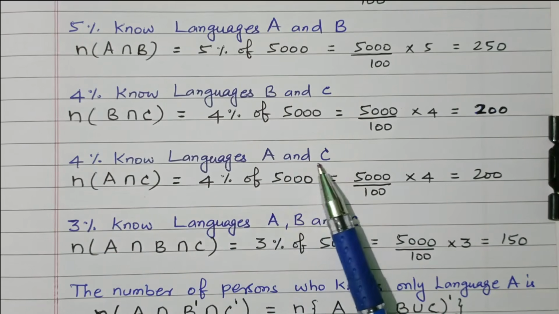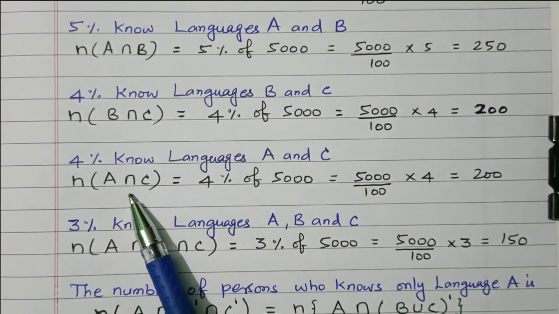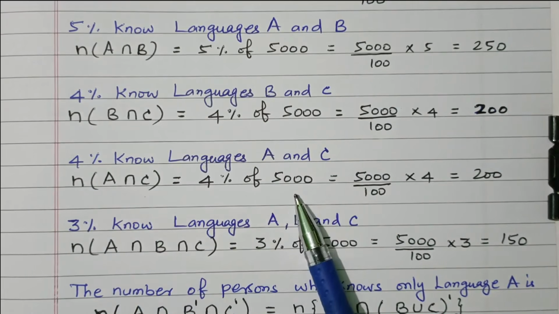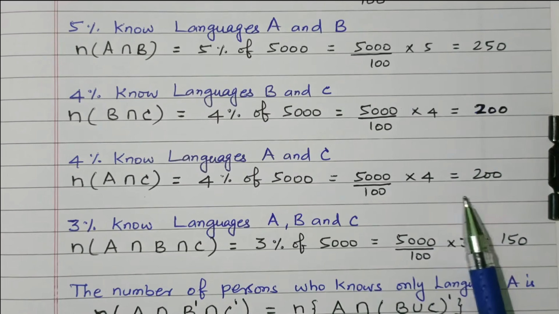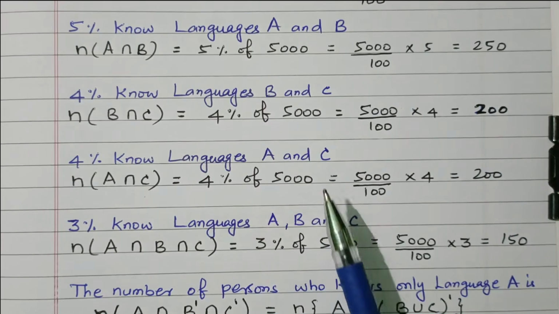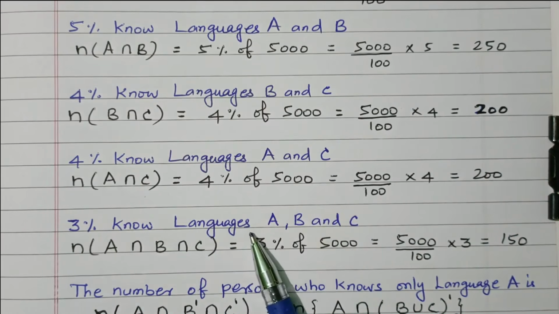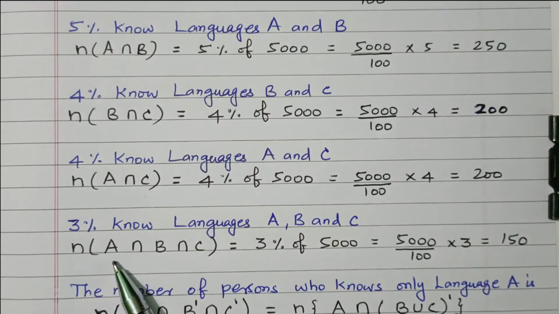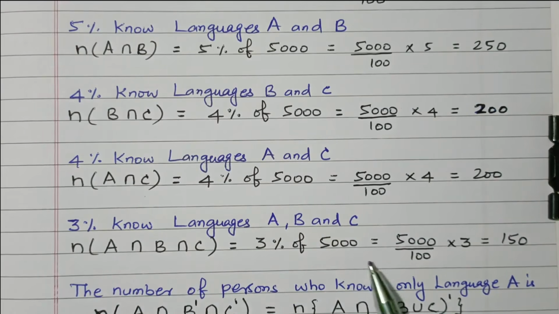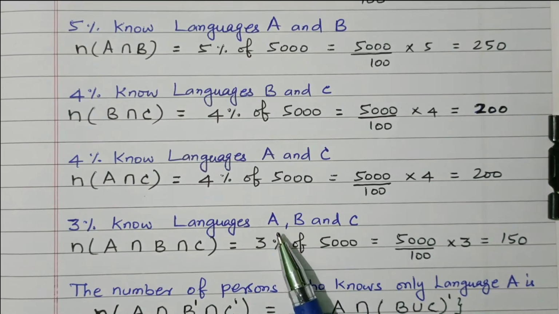4% know languages A and C. So n of A intersection C equals 4% of 5,000. 5,000 divided by 100 into 4 is 200. So 200 persons know languages A and C. Then 3% know all three languages A, B and C. So n of A intersection B intersection C equals 3% of 5,000, that is 5,000 by 100 into 3, which equals 150. So 150 persons know languages A, B as well as C.